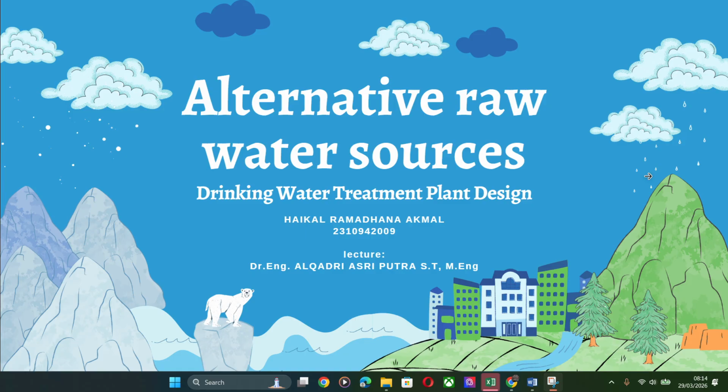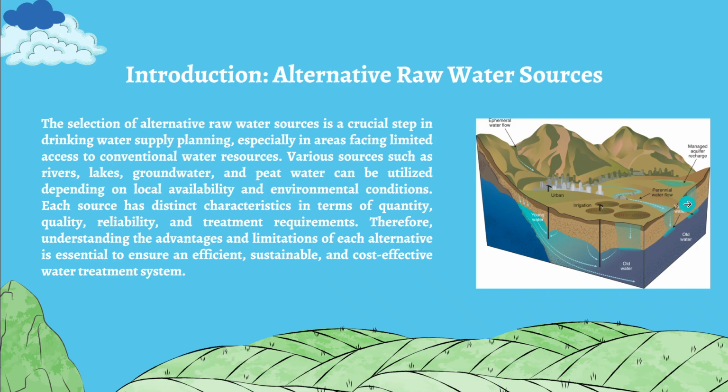With the goal to evaluate these alternatives in terms of effectiveness, feasibility, and sustainability for drinking water supply. So we jump into the topic.